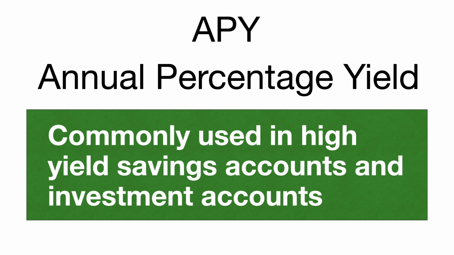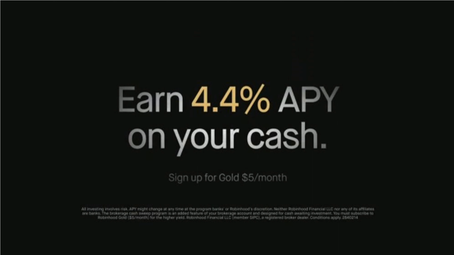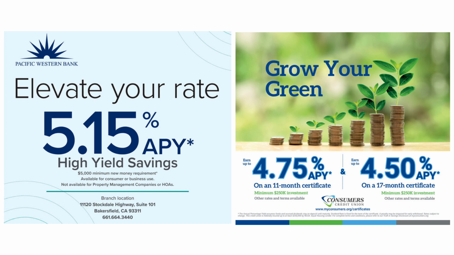Let's move on now to APY, which stands for annual percentage yield. Again, the first two words are the same, and the difference is that this is commonly used in high yield savings accounts and investment accounts. Here are a few examples. Earn up to 4.75% APY. So again, it's pretty much the same thing, they just use different terminology. Earn 4.4% APY on your cash. Here are a few more. Elevate your rate, 5.15% APY. Grow your green, 4.75% on an 11-month certificate, 4.5% on a 17-month certificate. Those are just some examples. These are all investment or high-yield savings accounts that use the terminology of APY.